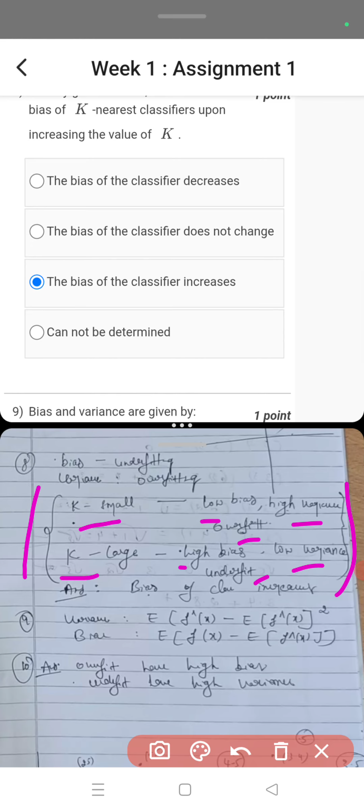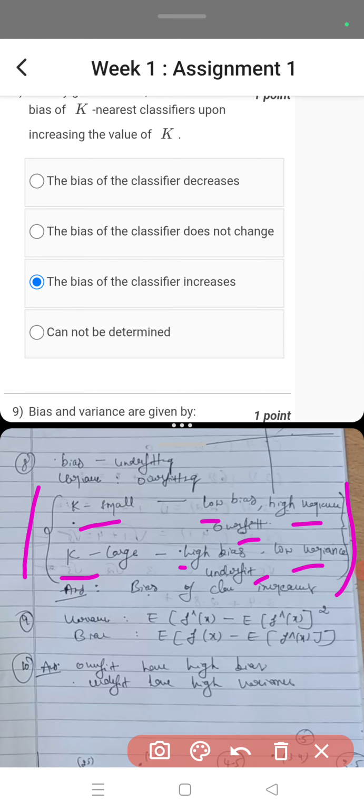So here they have given the question: comment on the bias of k nearest classifiers upon increasing the value of k. If we increase the value of k, what is the bias? Bias is increasing, variance is decreasing. So the bias of the classifier increases, right? So it is called underfit.